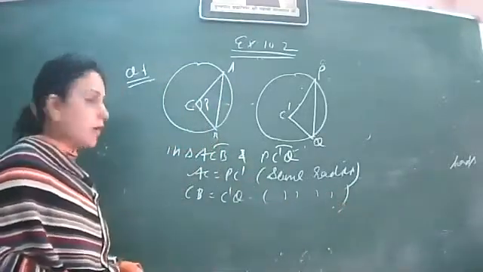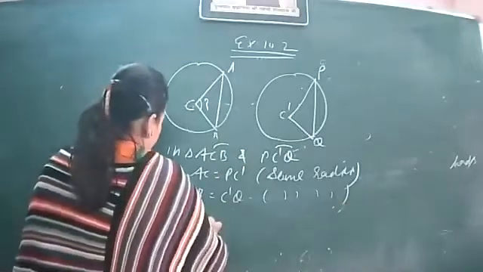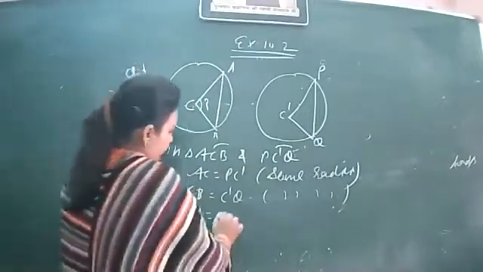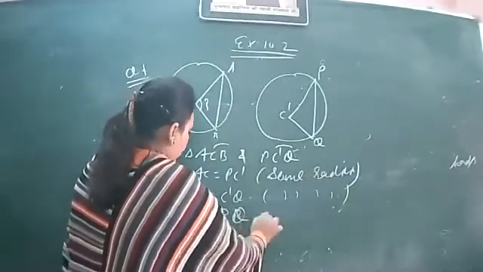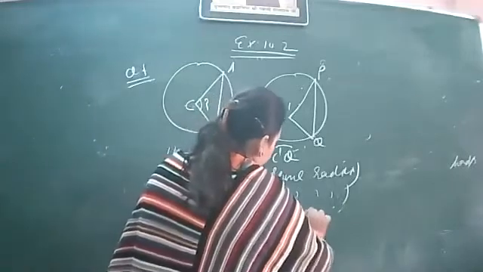Again, same radii we'll write, and then AB is equal to PQ, given.